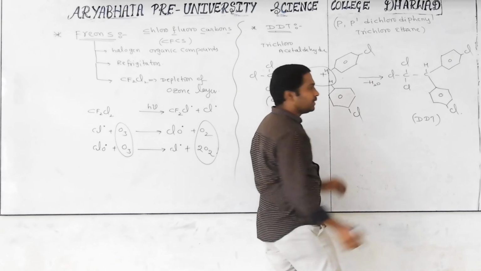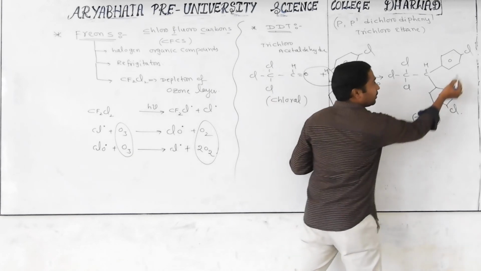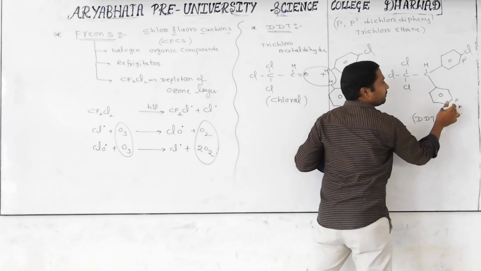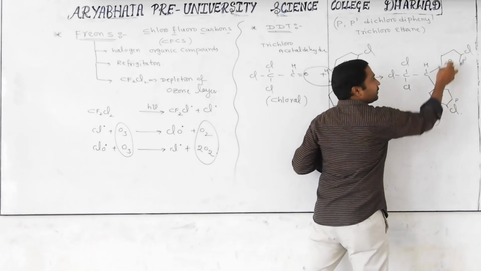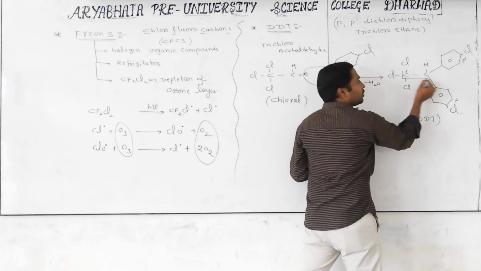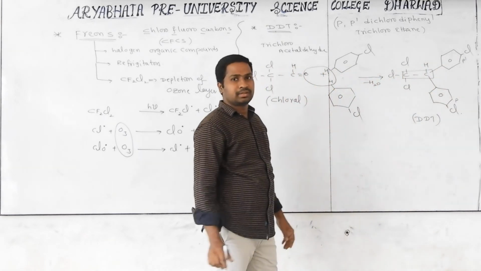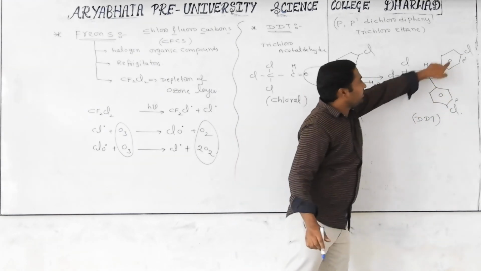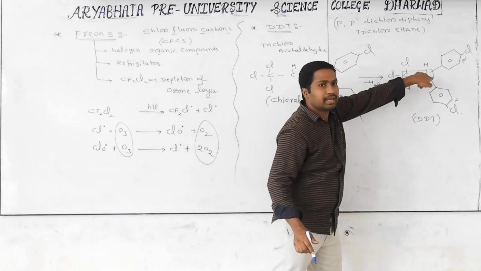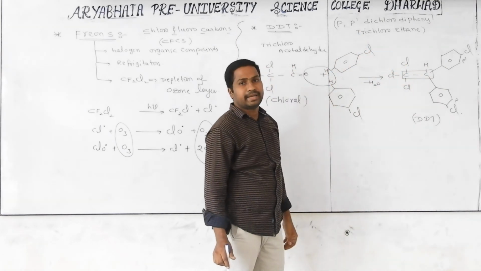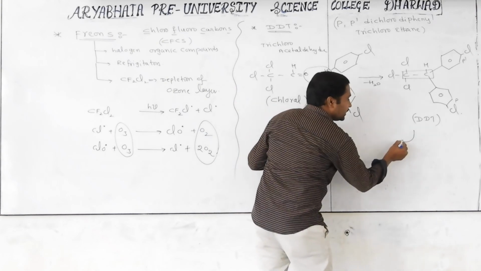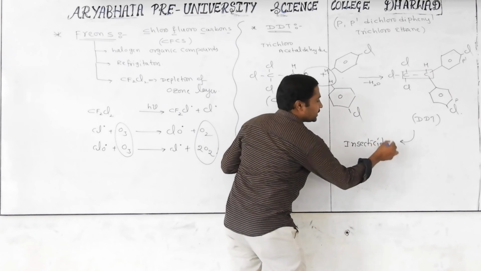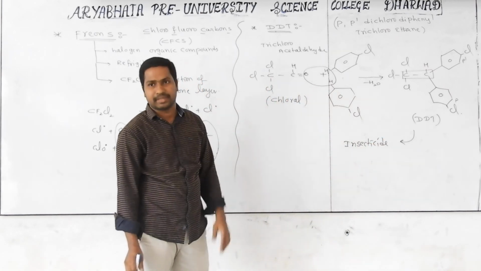Now you will get it. What is the position? Para position. This is p, this is p'. P,p'-dichloro, diphenyl, trichloro. How many carbons? Two carbons. Are you getting it? P,p'-dichlorodiphenyltrichloroethane is called DDT. It is acting as an insecticide. An insecticide is useful to kill insects.